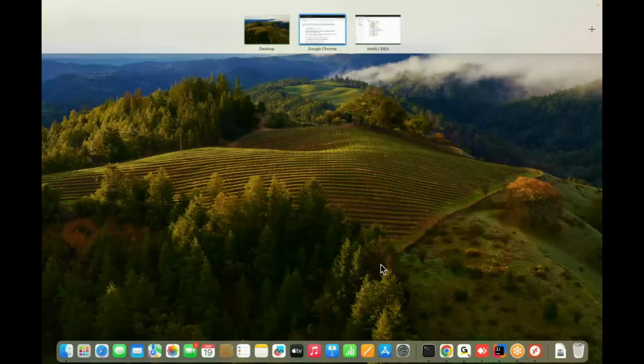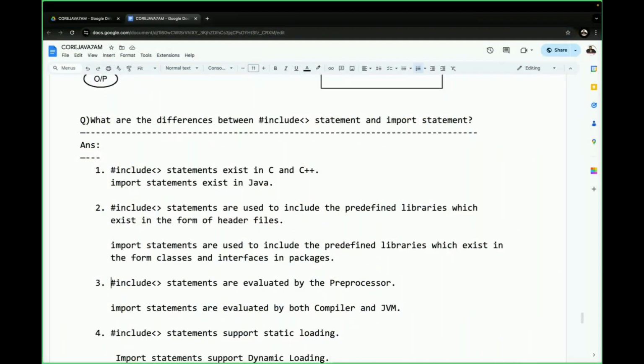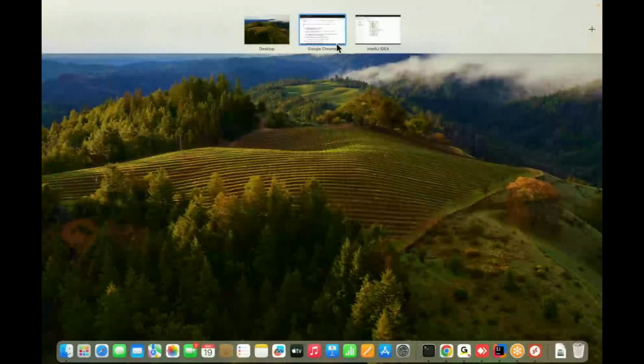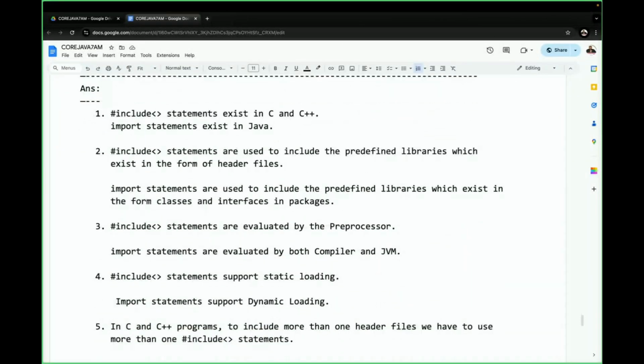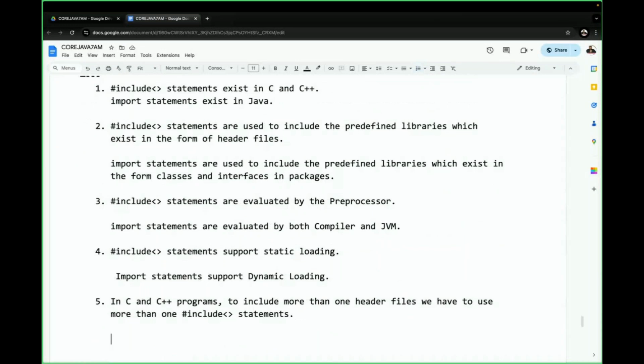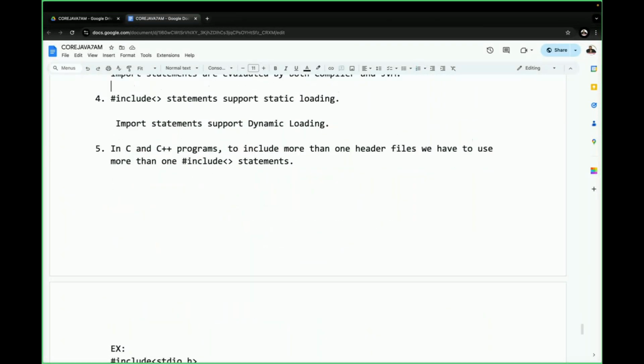Hash include statements are evaluated by the preprocessor. Import statements are evaluated by both the compiler and the JVM.